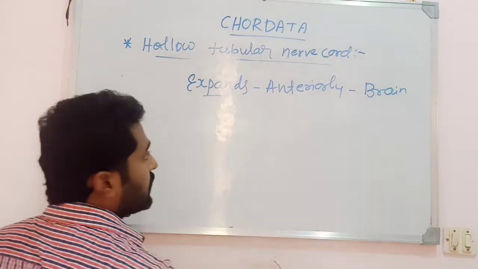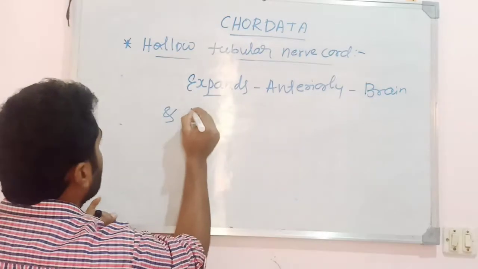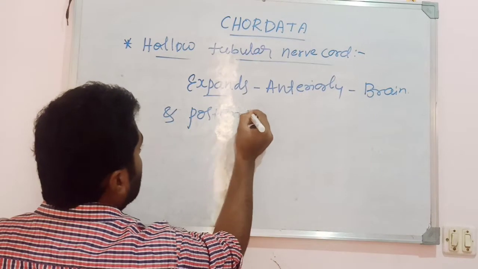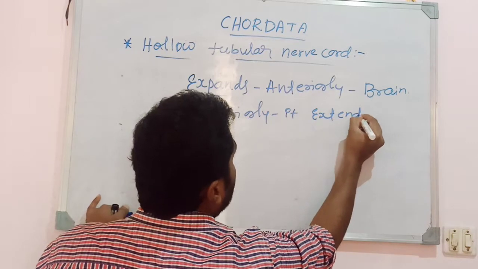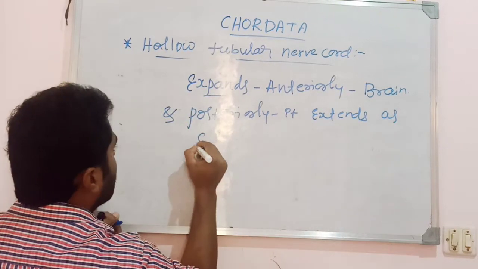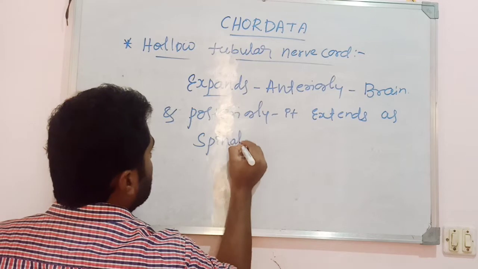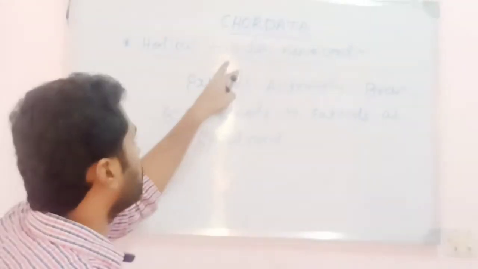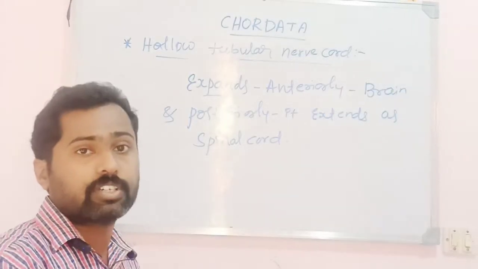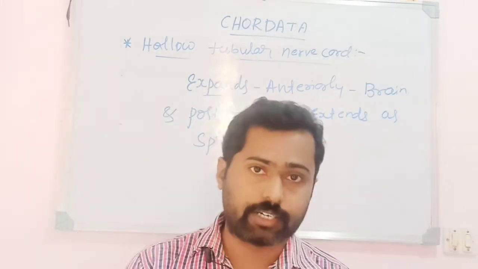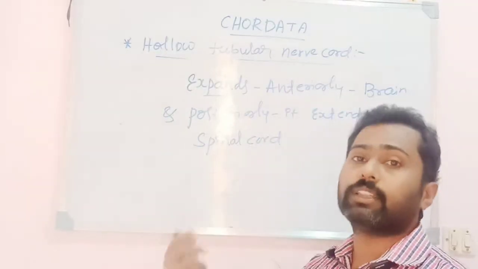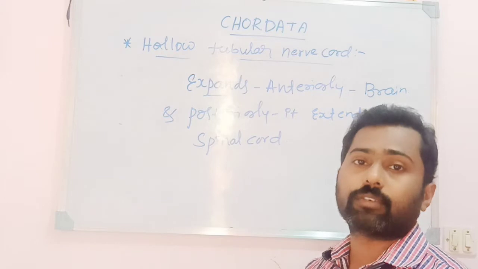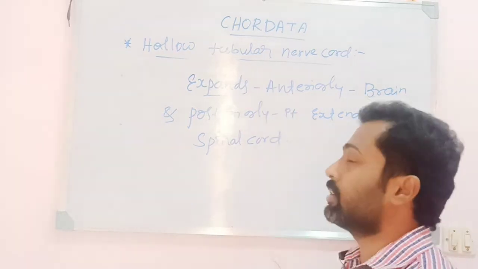and posteriorly it extends as the spinal cord. So the presence of the nerve cord is the most unique feature, a fundamental property of the chordate. The nerve cord is nothing but the tubular nerves that run throughout the length of the body. They are found in almost every part of the body. So that is the most fundamental property of the chordates.